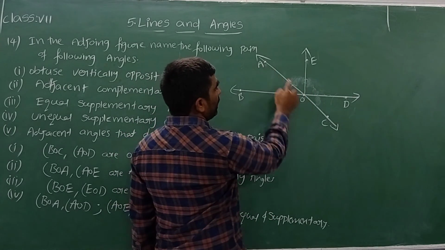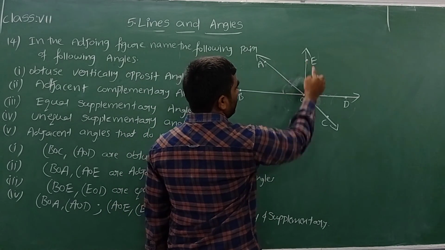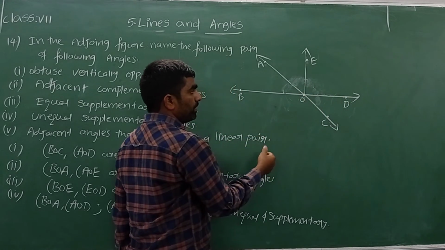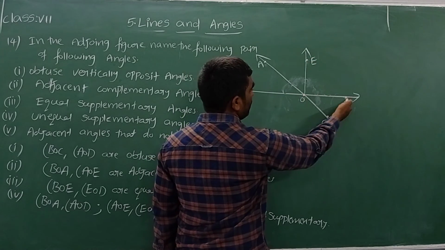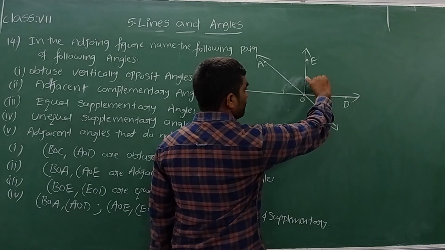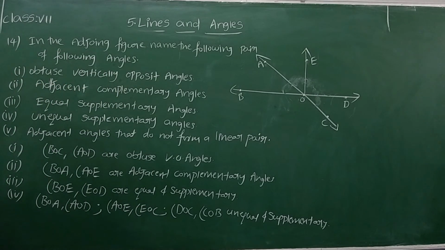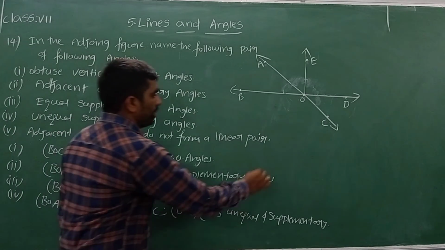More I can write: angle AOE, one angle, angle EOD, one angle. Both these angles are adjacent but not a linear pair. Similarly, angle EOD and angle DOC, both these angles are adjacent but not a linear pair, meaning the sum of those two will not be 180 degrees.